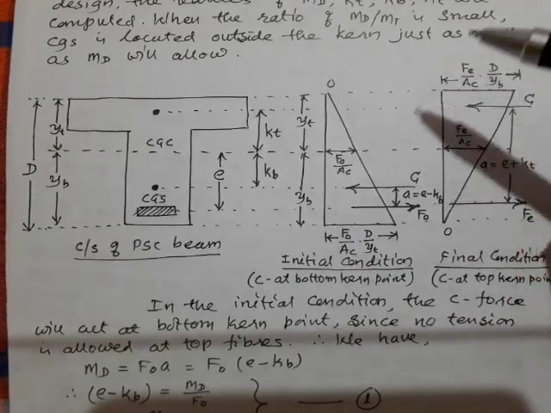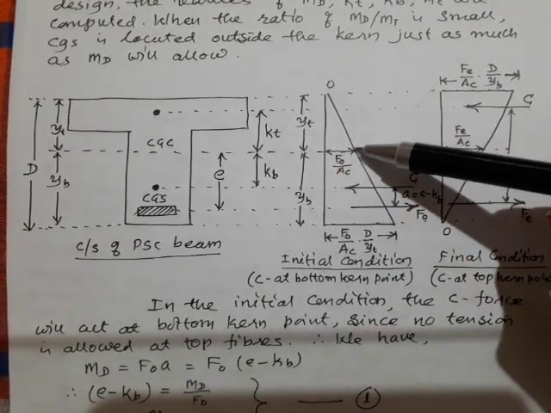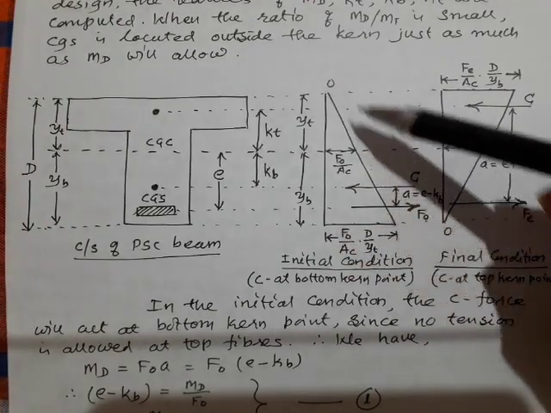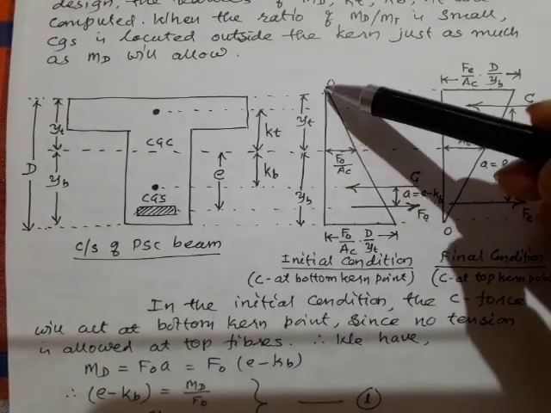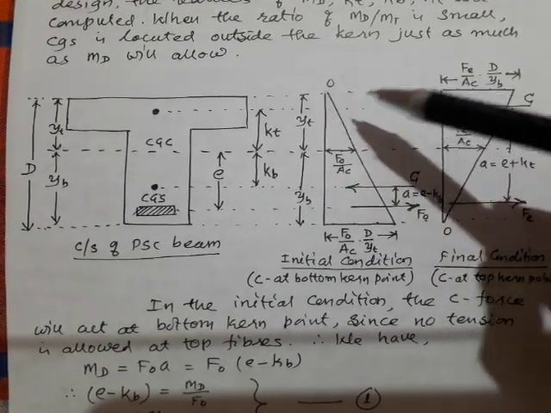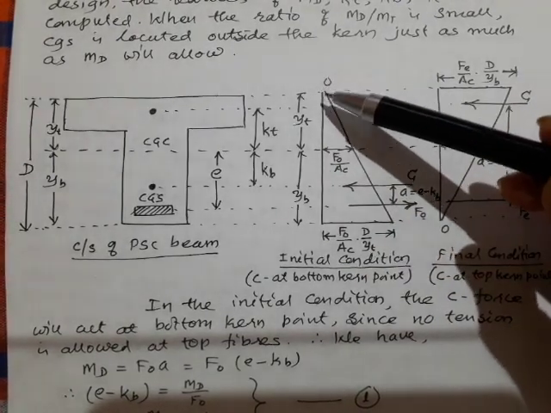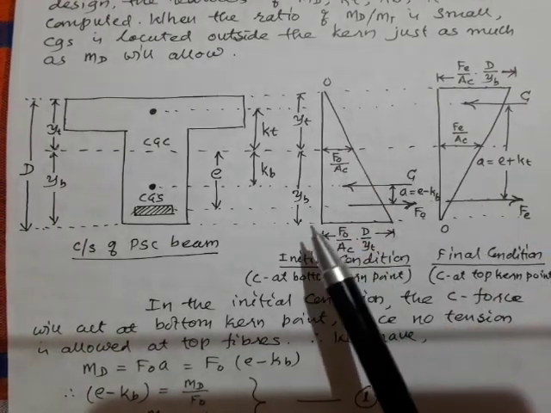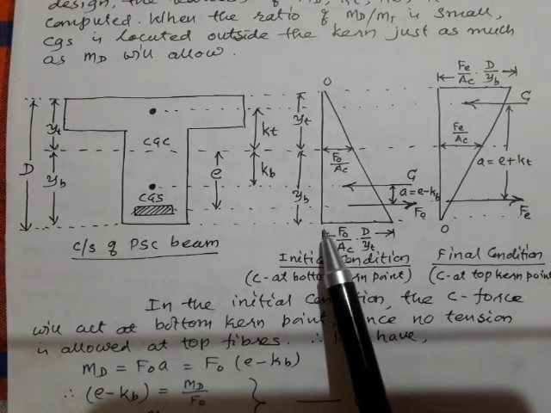Here I have got two triangles. One is this triangle, and another one is this full triangle. These two I can call similar triangles. So by using the properties of similar triangles, I can calculate the value of this bottom fiber stress.